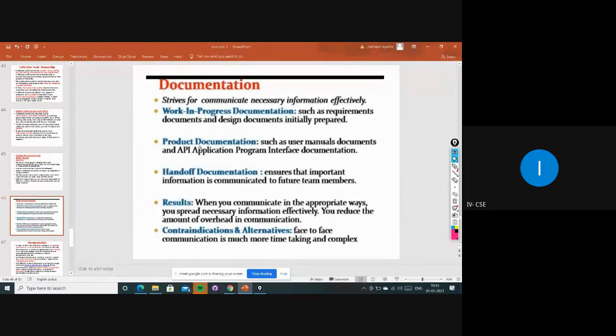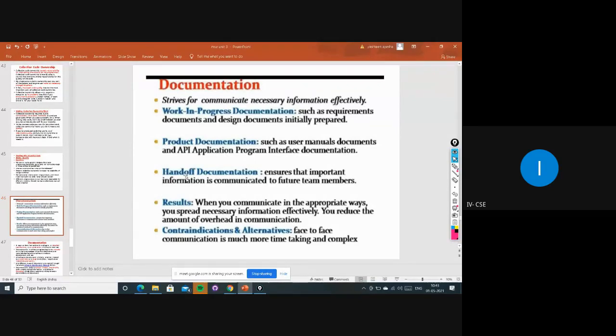In each and every product they release to the outside world, they will definitely maintain some documents. Simply, it is a user manual and API, application program interface documentation: how to use, what to use, where to use, the do's and don'ts. That kind of documentation will be maintained.